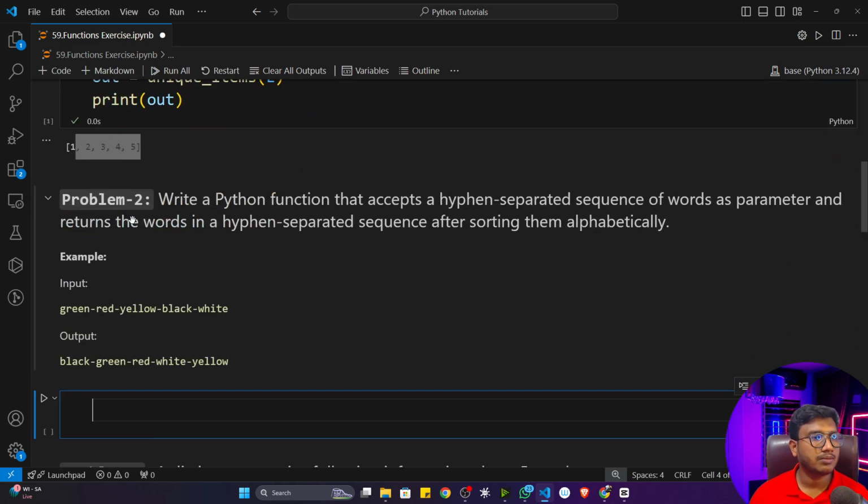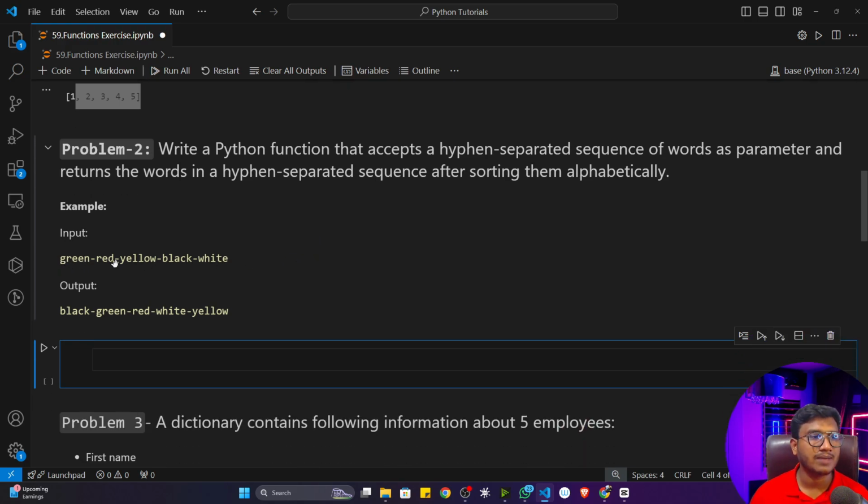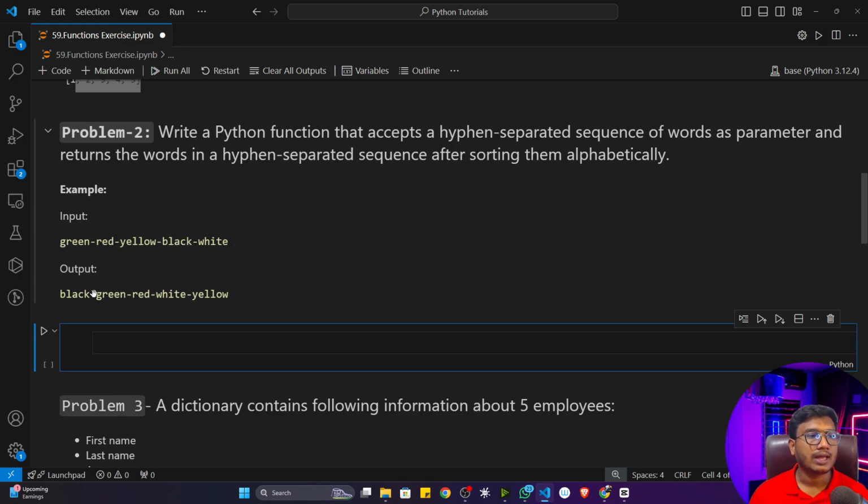Now the second problem we'll be solving: write a Python function that accepts a hyphen separated sequence of words as a parameter and returns the words in a hyphen separated sequence after sorting them alphabetically. This function will take hyphen separated words as input. You can see this is the input: green, red, yellow, black and white. The output should be hyphen separated too, but sorted alphabetically. B will come first, then G, then R, then W, then Y.